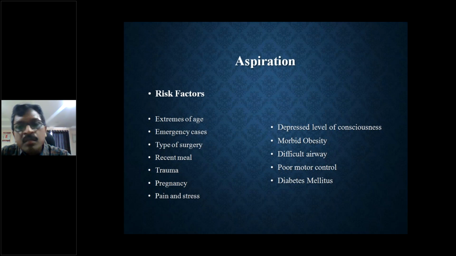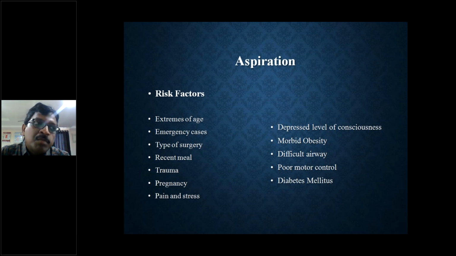And if the person is in pain or stress, if the person is having any depressed level of consciousness because of head injury, if the person is morbidly obese, where the neck is very short and abdomen is huge, and he's having hugely increased intragastric pressure, the gastroesophageal tone is a poor fellow, it cannot tolerate this type of raised gastric pressures. When the person is with difficult airway, and the person is having poor motor control, like in some ascending motor paralysis or any other musculoskeletal tissue problems. So the person will be having poor motor control.